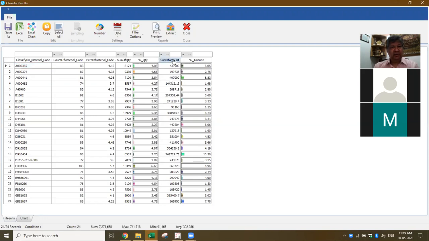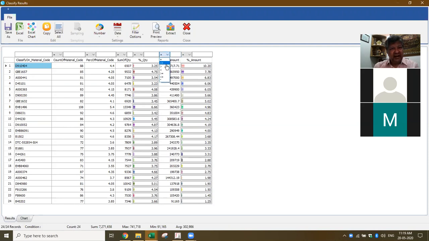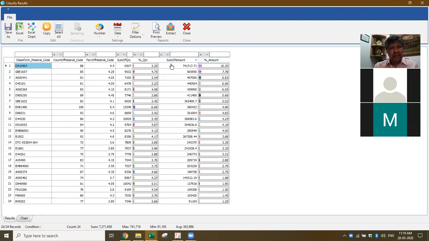Okay, same thing if I want to do, I can do the analysis and get it based on the percentage. Not only that, for example, I want to do further analysis here. I want to pick up what are the sales beyond, let's say, 5 lakh rupees. Here I can give this particular figure. Now I want sales beyond 5 lakh rupees. I can get this information, so dynamically it will filter and get this information.